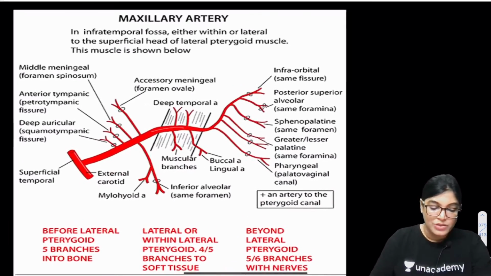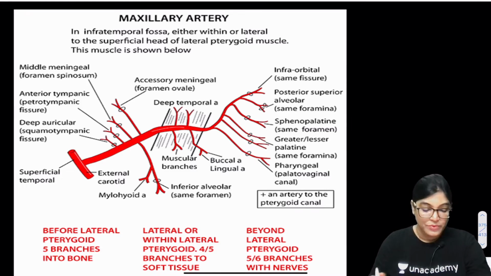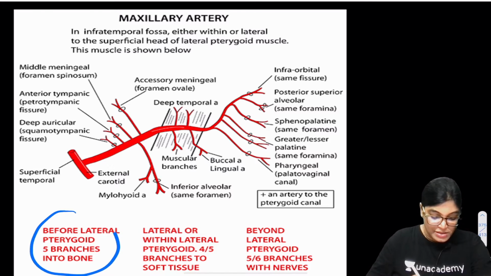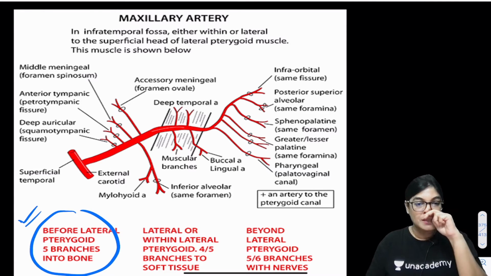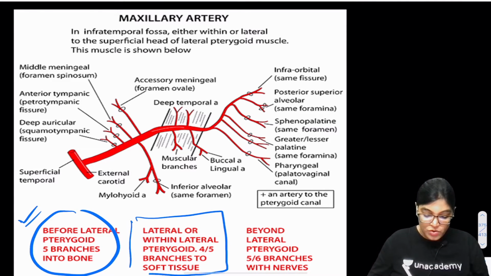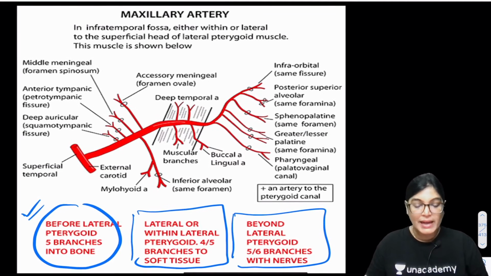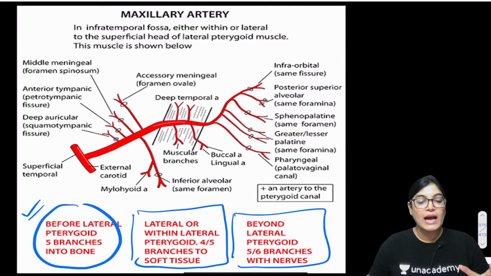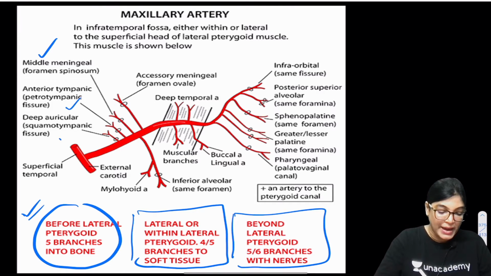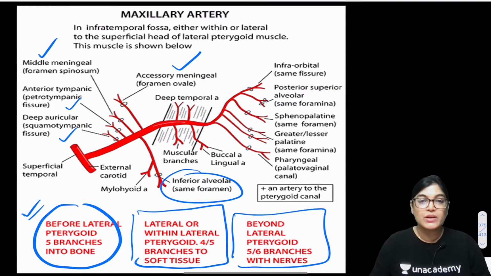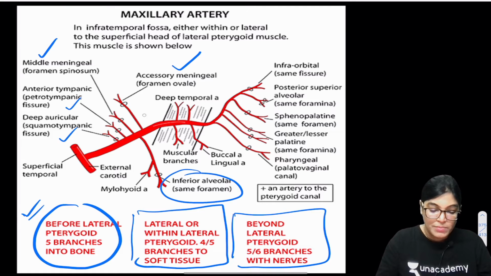Now see here, the maxillary artery is one of the terminal branches of the external carotid artery, and its entire course is divided into three parts. Before the lateral pterygoid muscle, it's the first part; within the lateral pterygoid muscle we have the second part; and beyond the lateral pterygoid muscle towards the pterygopalatine fossa we have the third part. In this diagram we can see the first part gives 5 branches: middle meningeal, anterior tympanic, deep auricular, accessory middle meningeal, and inferior alveolar artery. From the second part, all the branches are muscular.